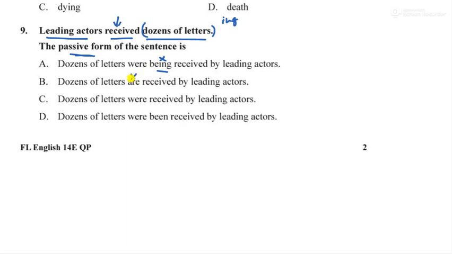Are cannot be done. Why? Because it is in past form. Dozens of letters were received by leading actors. Yes. So this is the right answer. Okay. Dozens of letters were, since it is past, and also here you can see received by leading actors. Correct. So option number C is the right one. Now why have we not taken were been? Because been cannot be used with were. Either has, have or had can be used before been, not were. So even this is a wrong choice. Option number C is the correct answer.